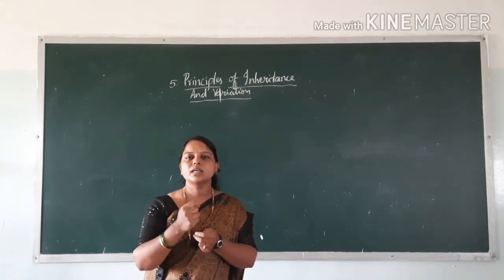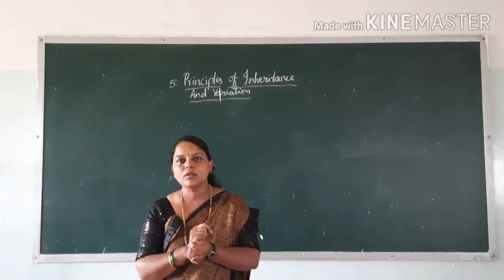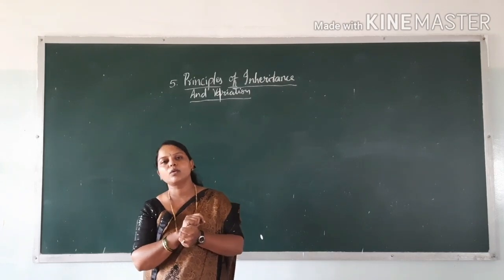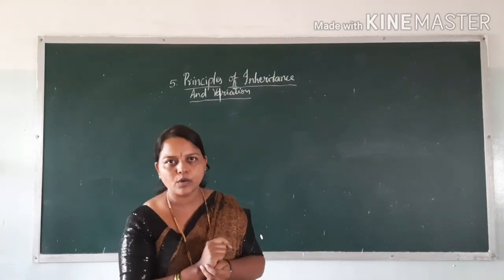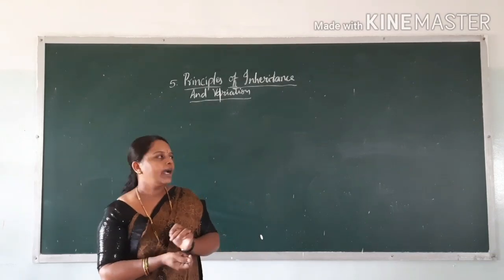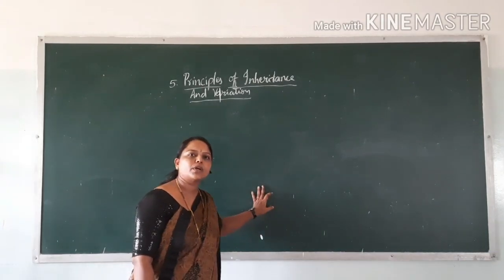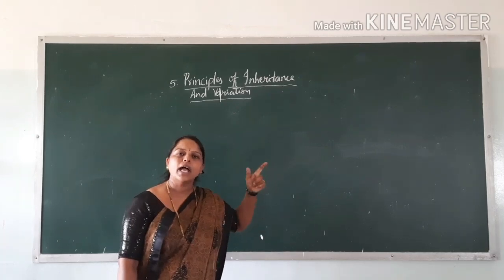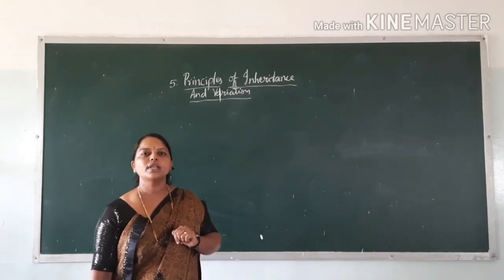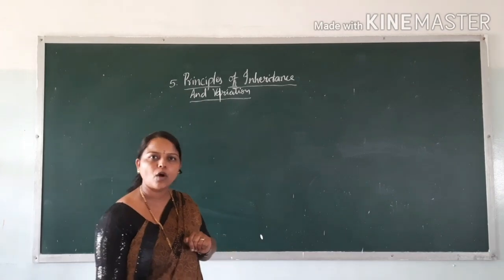For example, you already studied codominance with the ABO blood group. So these are some of the crossings and results made by Mendel and also Correns. Incomplete dominance was studied by Correns.